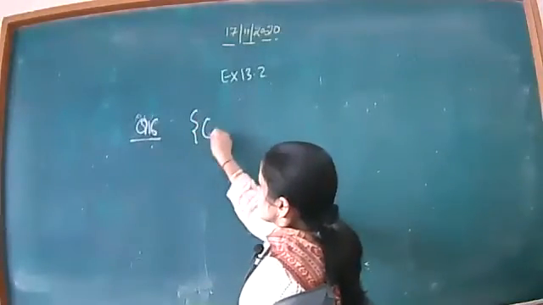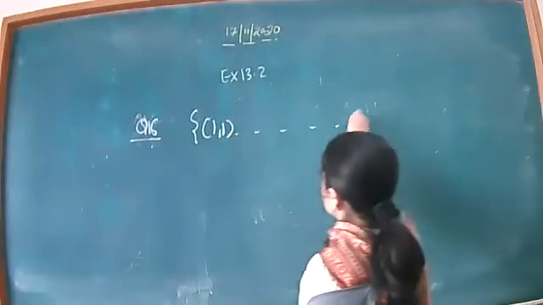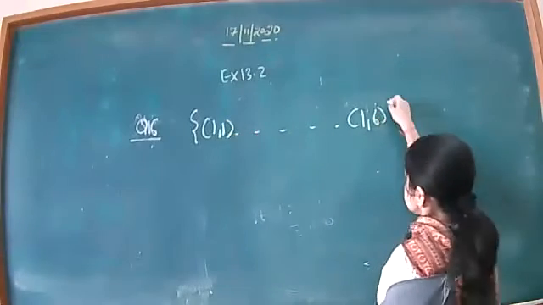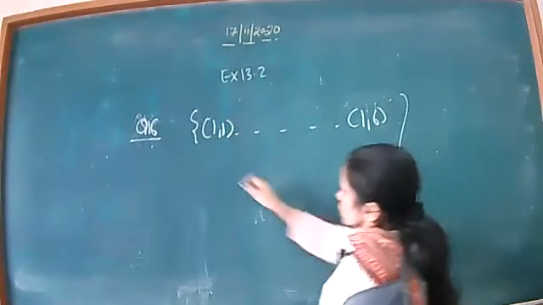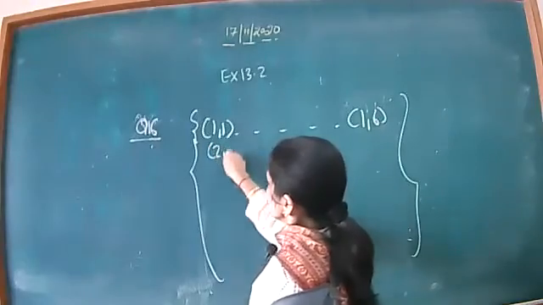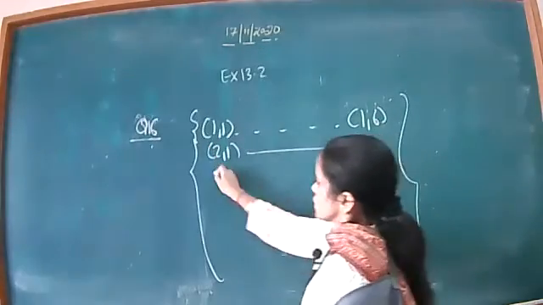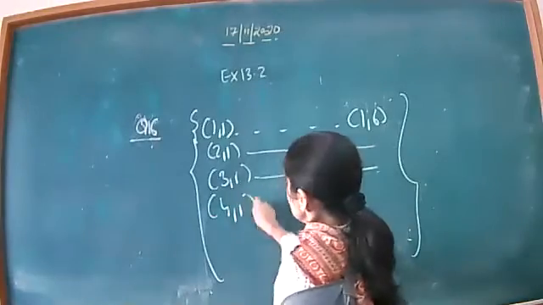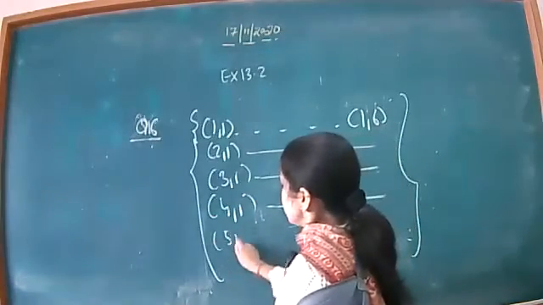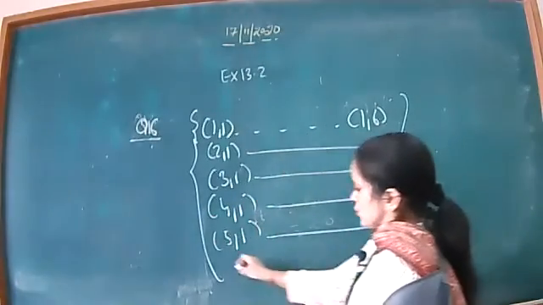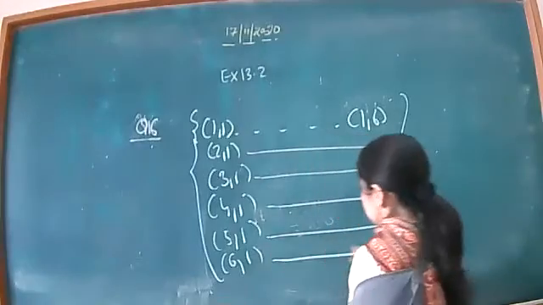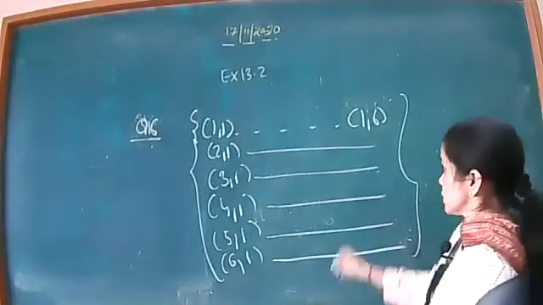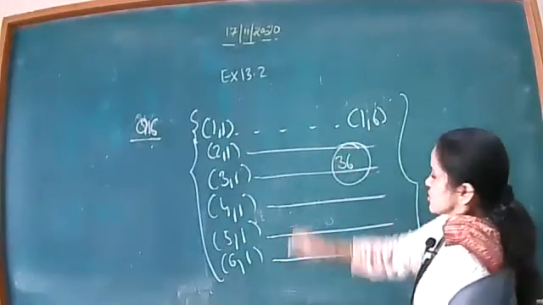I'm not writing all the events, 1 1 up to 1 6. Now 2 1, same 2 6, 3 1, 3 6, 4 1, 4 6, 5 1, and up to the last 5 6 and 6 1 and 6 6, and you have total 36 cases.